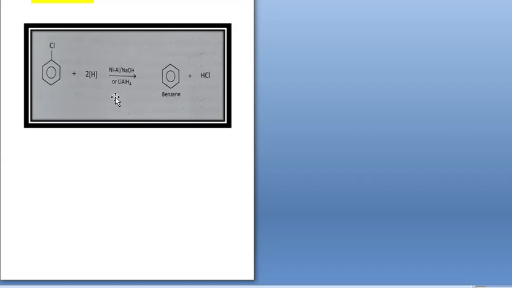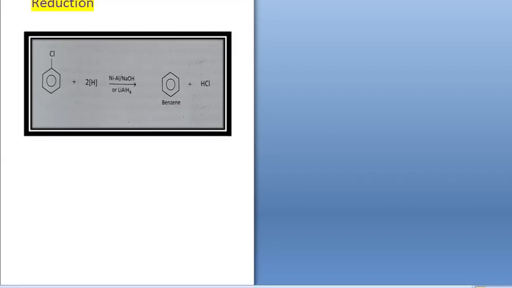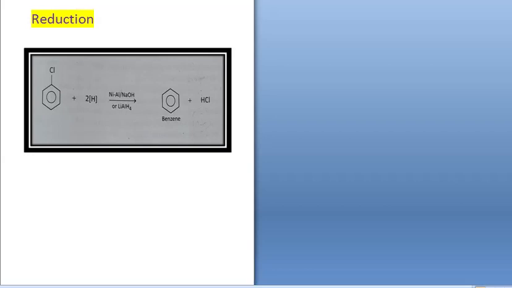So these are the chemical properties of haloarenes. And this finishes your chapter haloalkanes and haloarenes. Please go through all the videos and study the chapter, all the questions which are given in the book. Go through them and try to solve all the problems.